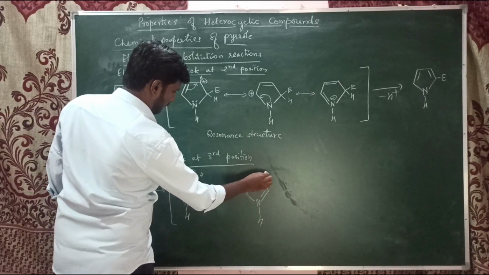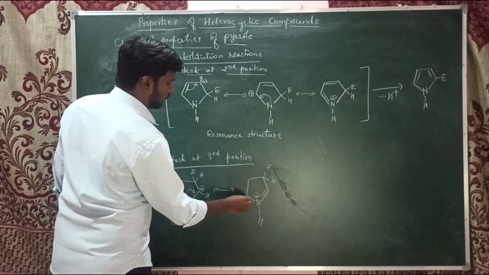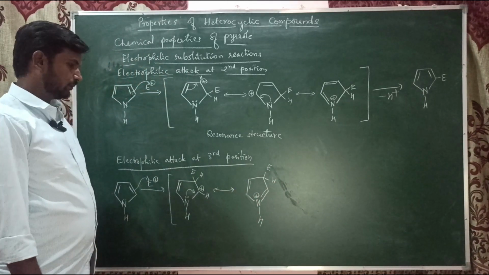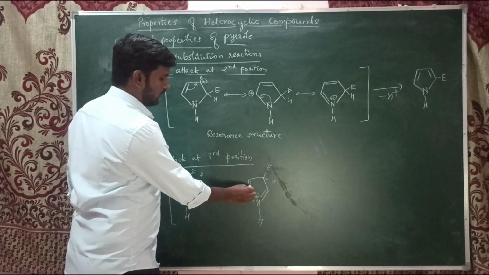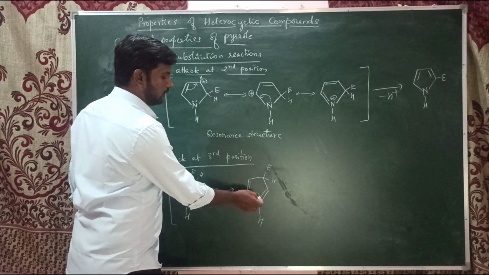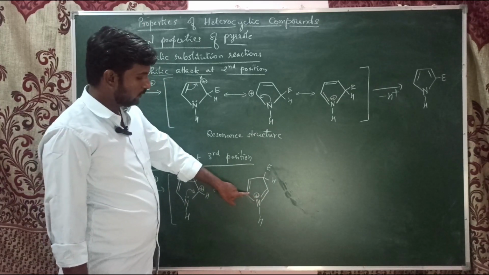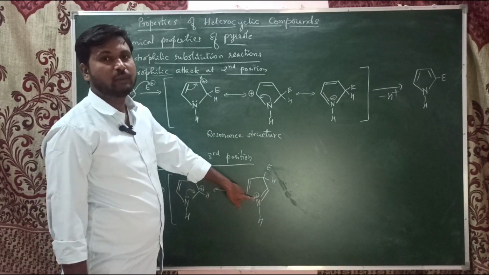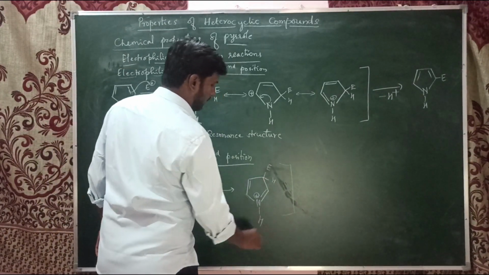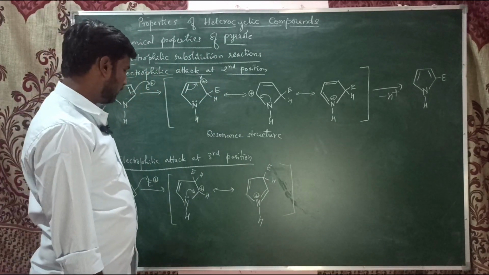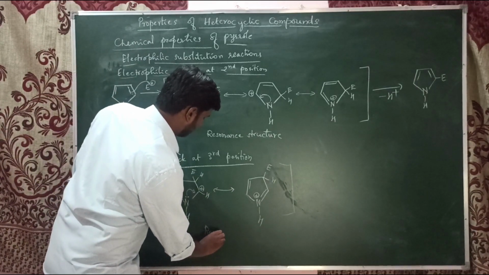Double bond, electrophile and hydrogen. This nitrogen gets the positive charge. But here this cannot give electron because already around nitrogen we have 4 bonds. If it gives electron, the positive charge will not go, because it would become 5 bonds, and 5 bonds cannot be possible in nitrogen. So that's why we see only 2 resonance structures when the electrophile attacks at the third position. So these two are the resonance structures.